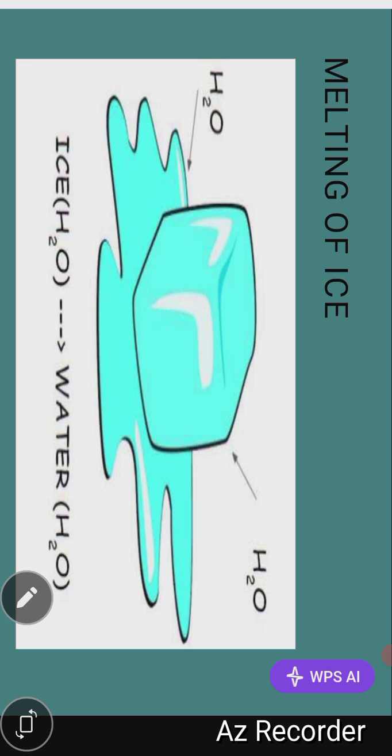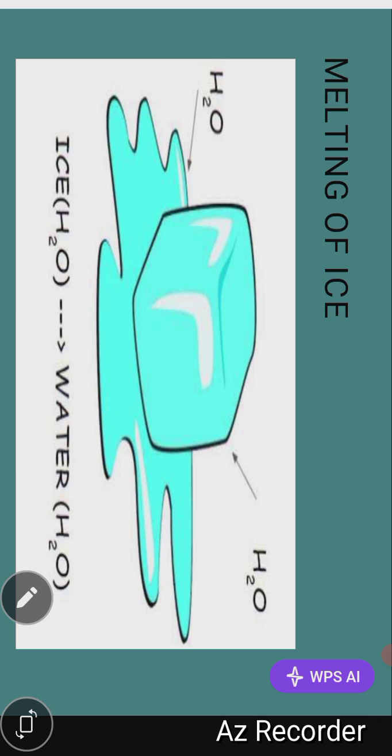You can easily reverse it. You can easily change from the ice to water. And if you want to change the water back to that initial state, which is the ice, you can easily put the water back, which is the liquid, inside the freezer, and you are still going to get your initial state, which is the solid. So it is easily reversible and no new substance is formed.